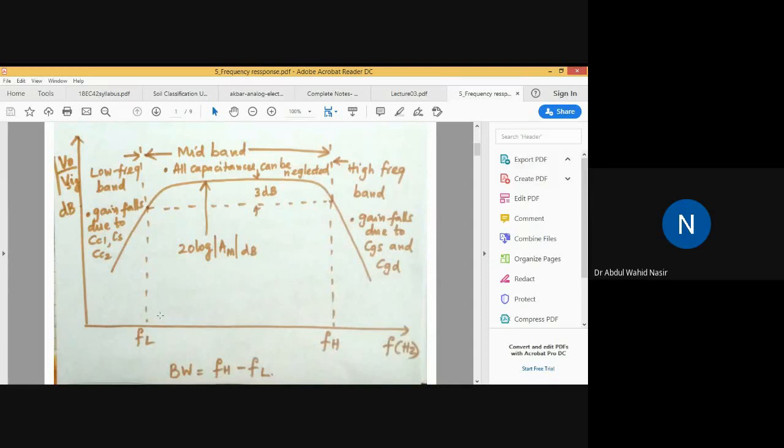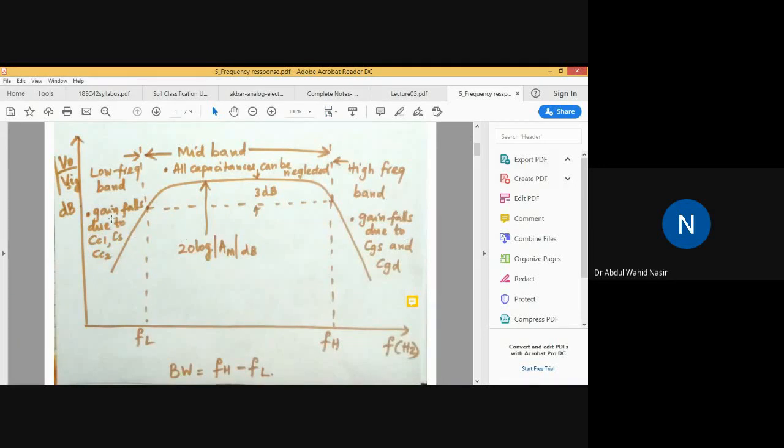But if you move to the left-hand side of FL, that means a frequency lesser than FL, the gain falls. If you go beyond the frequency FH, the amplifier gain also falls. In the lower region there is one reason for the falling of the gain, and in the high frequency range there is some other reason.